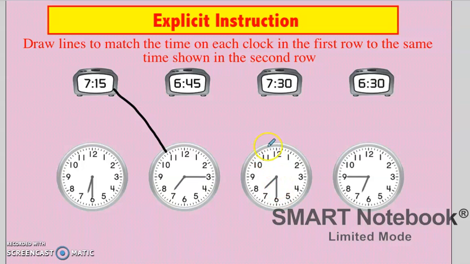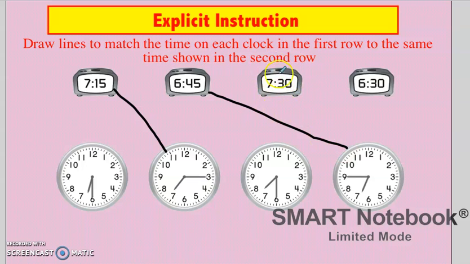Let's take a look at our last one. The long stick is pointing to the 9, which tells me it's 45 minutes past the hour. And it's 6:45 here. I'm going to put my line right there. Good job.